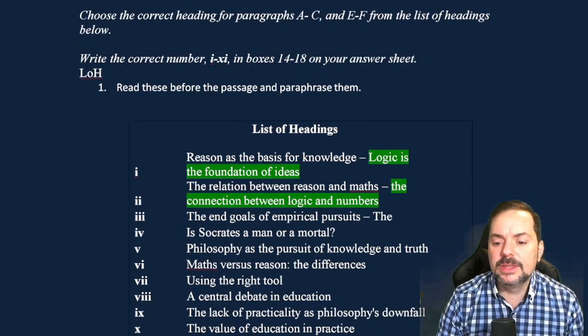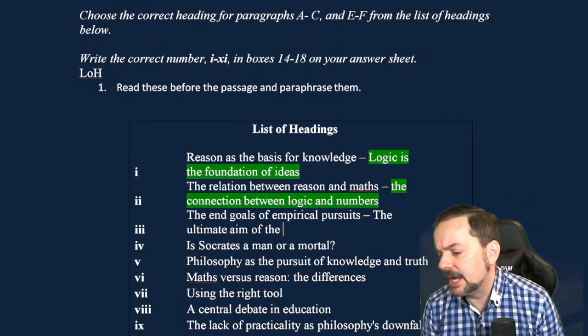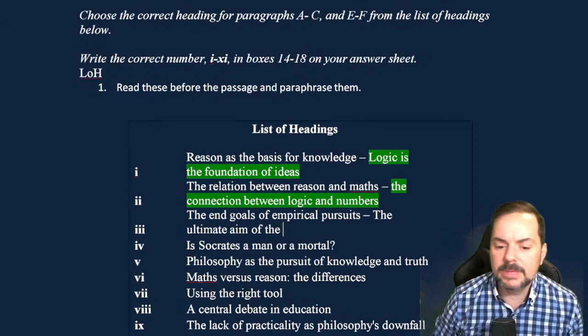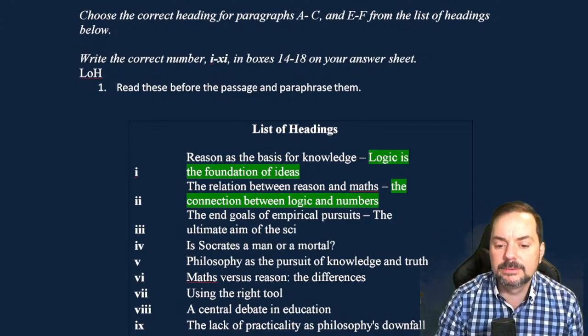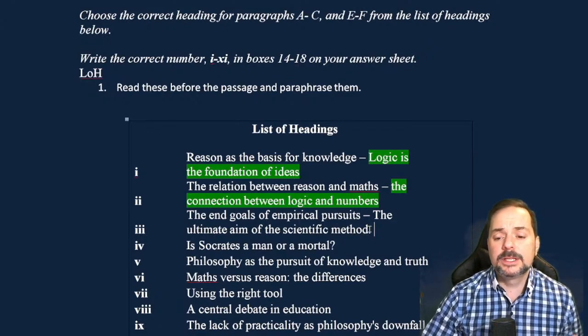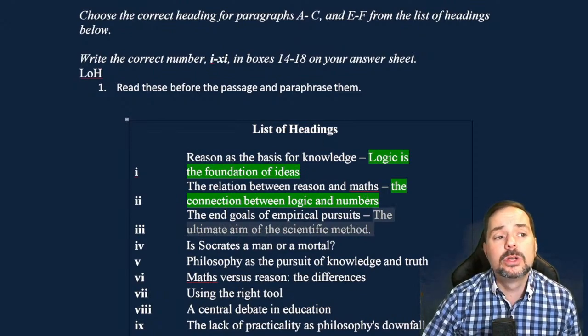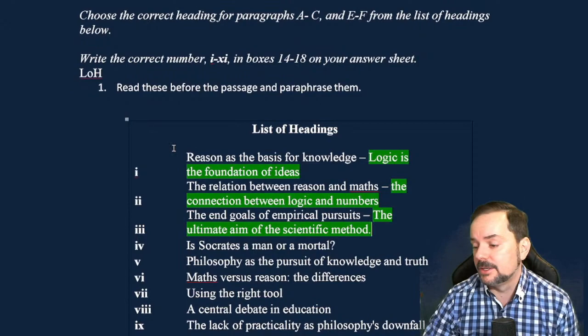I would say the ultimate aim of the empirical pursuits. I would almost say it means the scientific method. Okay? Empirical pursuit means the visible, observable truth, and that's very, very close to the scientific method.